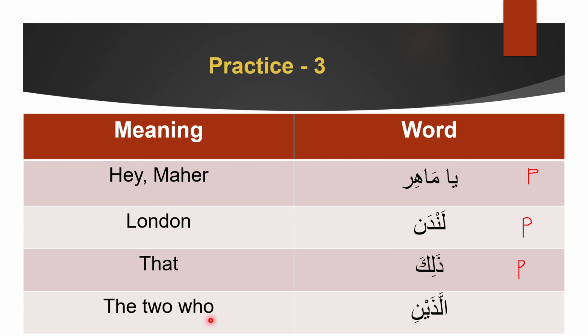And Alladaini. Alladaini. The two who. See, I told you that Allazani, the dual versions are fully flexible. So Allazani, Alladaini. This is just the nasab or jar version. So it's Allazani or Allazaini. Okay? And therefore, regardless of the fact that Allazaini is nasab or jar, we can tell that it is proper because it is ism mawsul. I hope you got that. This is ism mawsul, therefore it's proper.